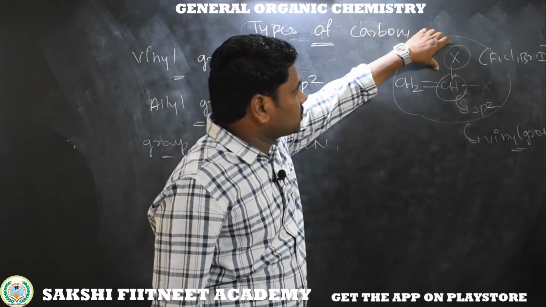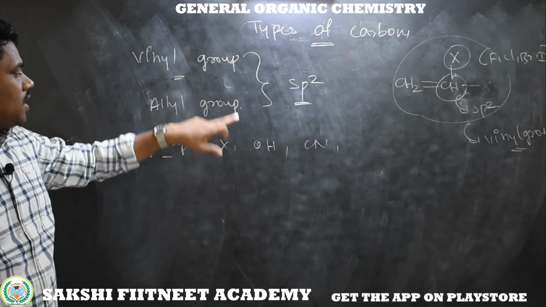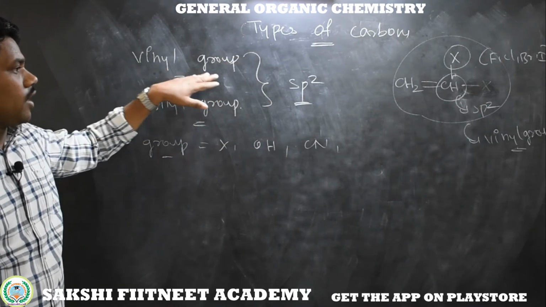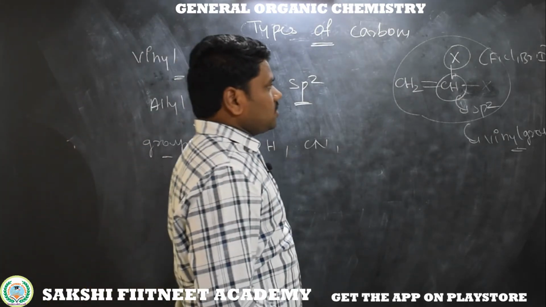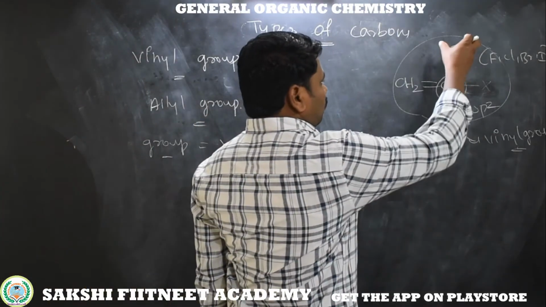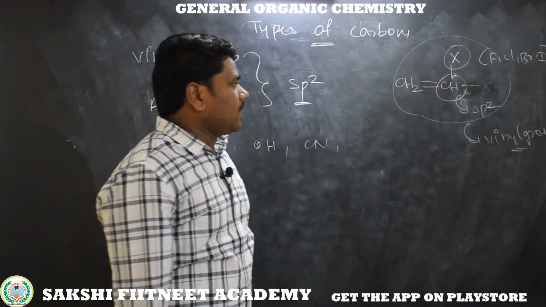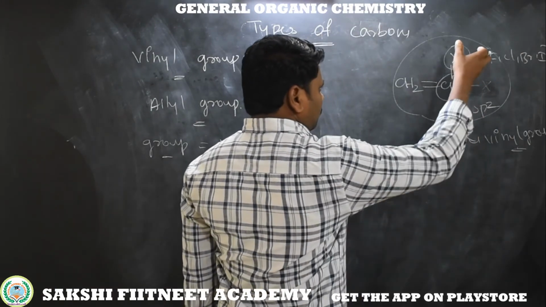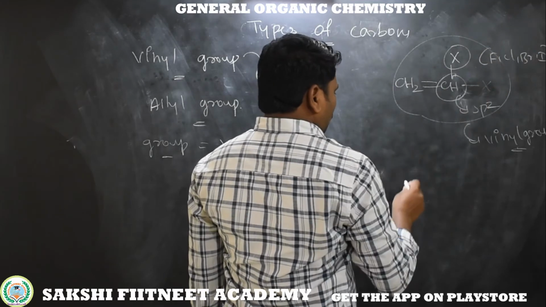So the group becomes vinyl fluoride, vinyl chloride, vinyl bromide or vinyl iodide. So simply, what is a vinyl group? The group which is directly bonded to an sp2 carbon is called a vinyl group. So we have vinyl fluoride, vinyl chloride, vinyl bromide or vinyl iodide.